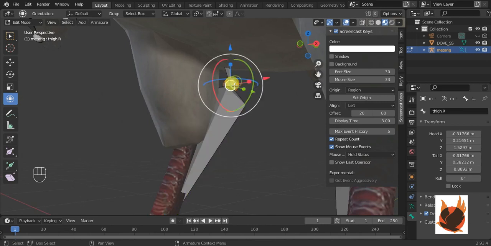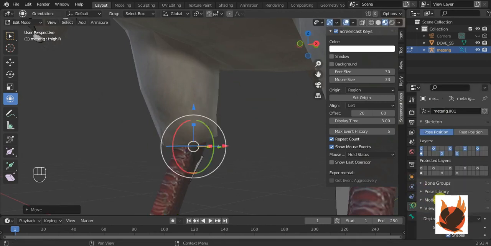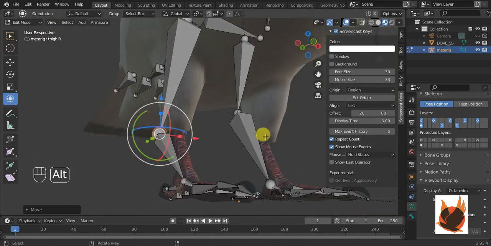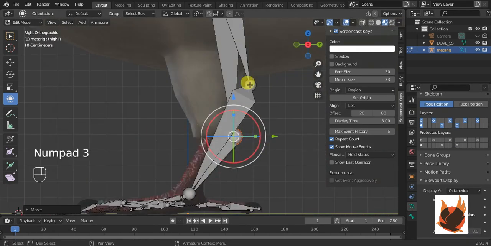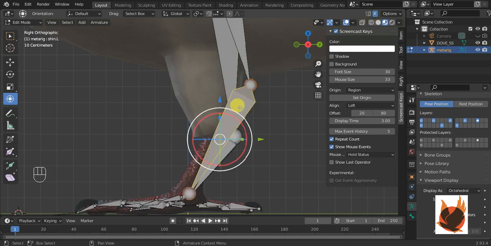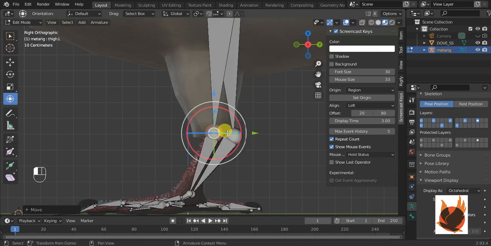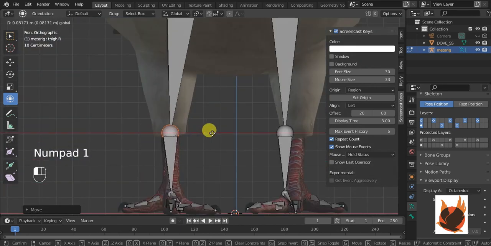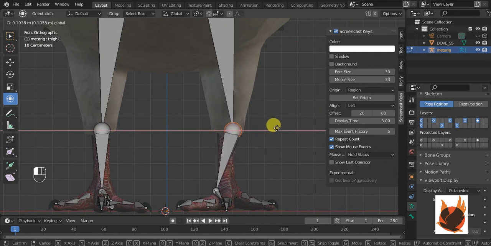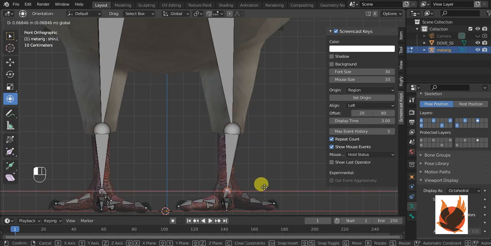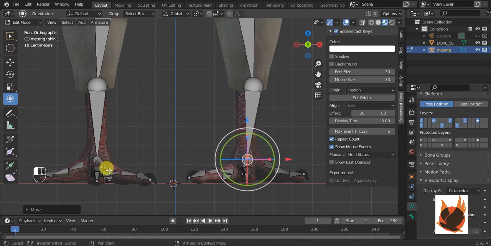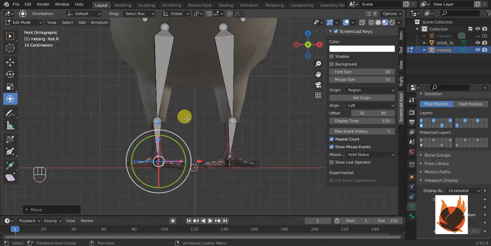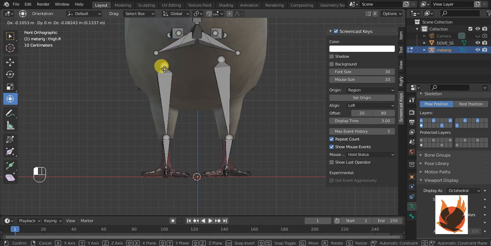I think I just haven't checked our wings, so I think now we have to align these manually on both sides. And this bone also.